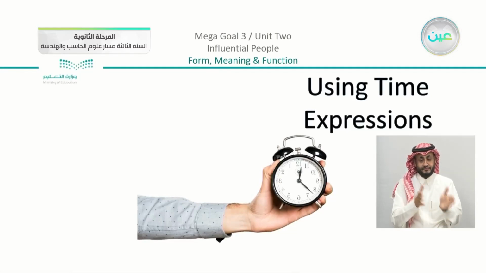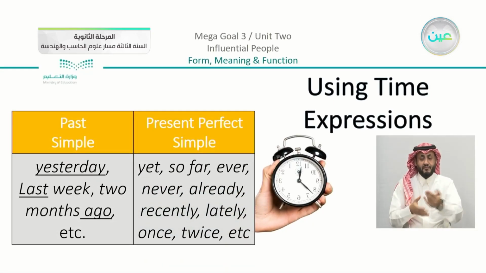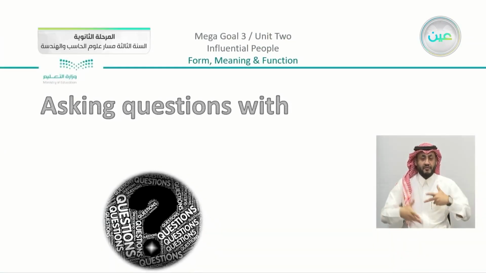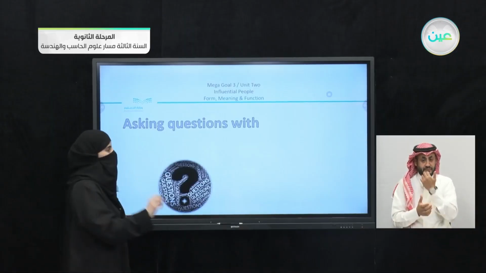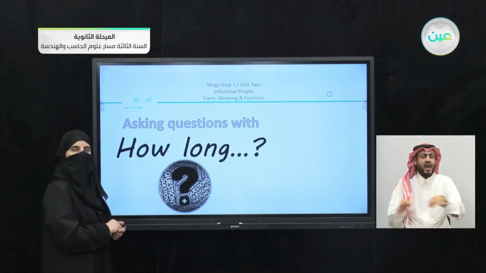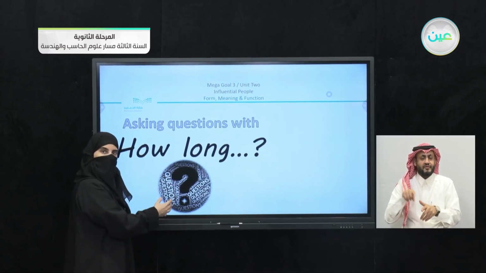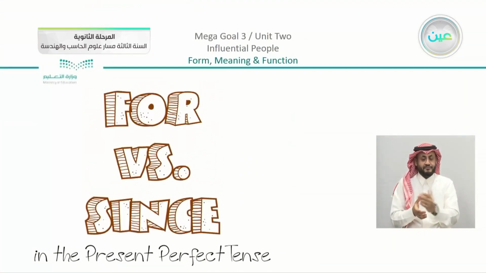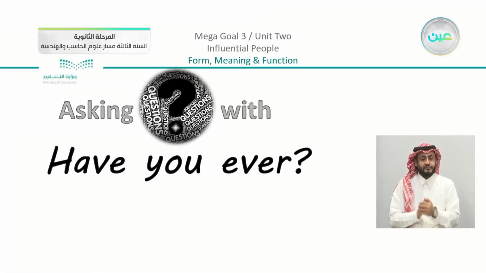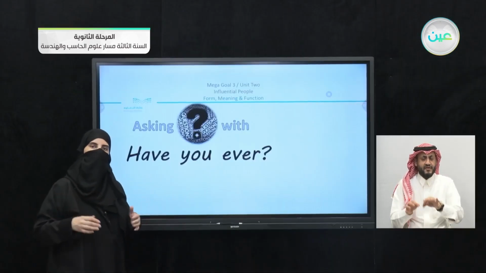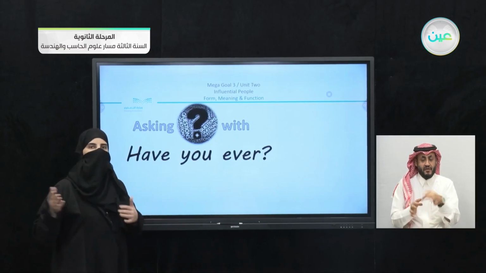We also passed by the time expressions. We said that we have time expressions for the past simple, and other time expressions for the present perfect simple. And we also focused on asking questions with how long. When we ask a question using how long, we use either for or since. If you have a point in time mentioned, you use since. If it is a counted period, you use for.